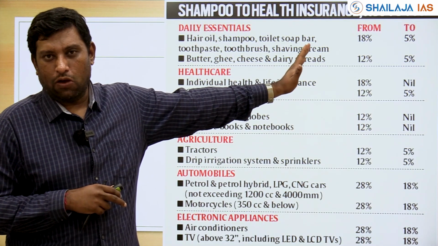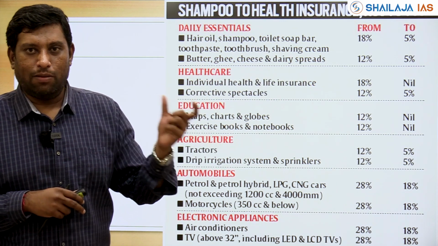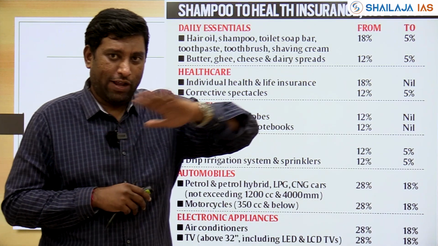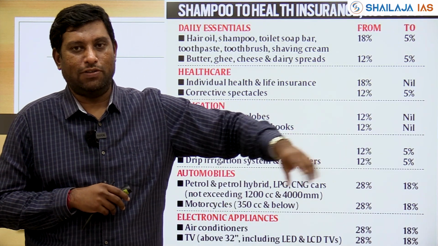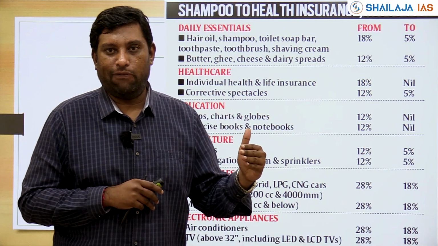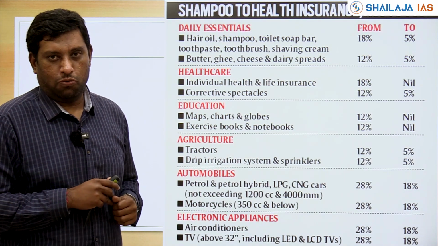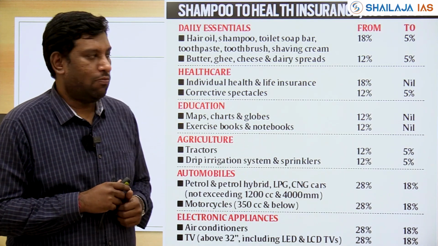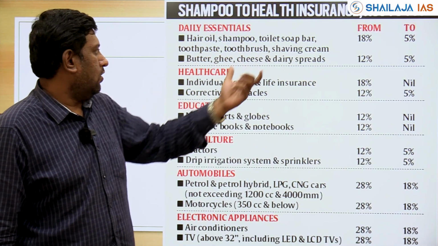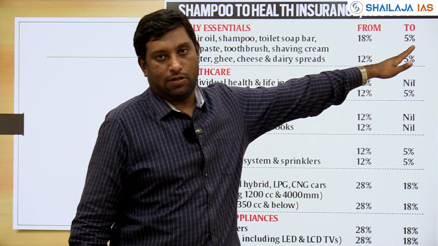So most of the goods are now falling under the 5% bracket. Only a few goods are falling under the 18% bracket. Okay. So if you look at the average rate of all the goods and services, it has been brought down from earlier 16% to almost 11.5% because of these reforms. Now, sector-wise, let us look into what changes have been brought in. First thing is your daily essentials like hair oil, shampoo, soap, toothpaste, toothbrush, shaving cream have been brought from 18% tax to 5%. Okay.